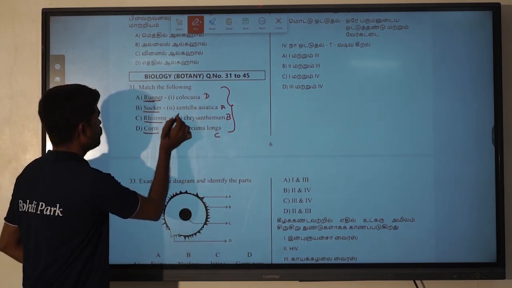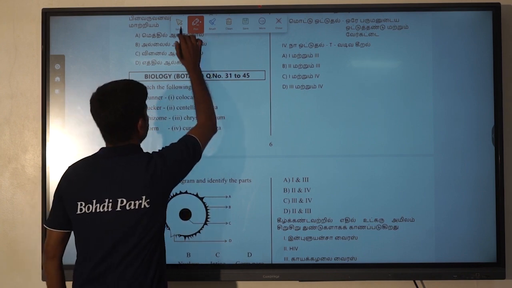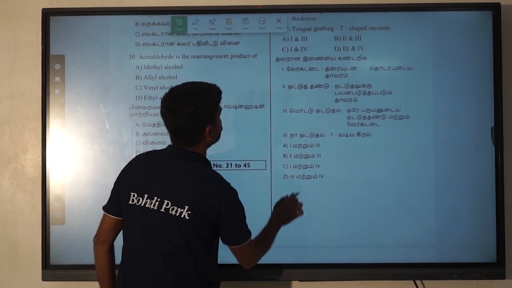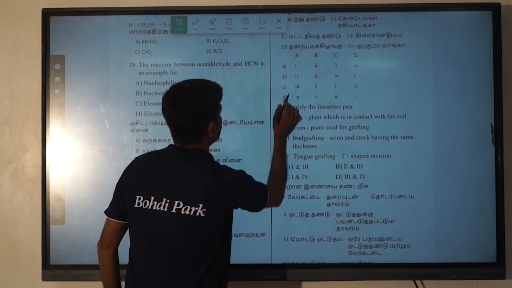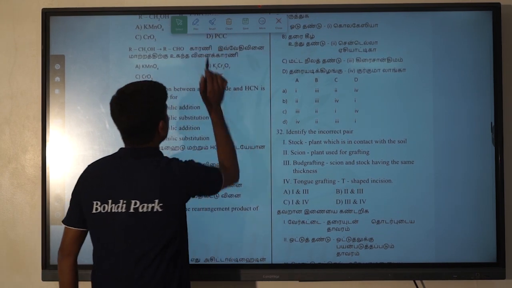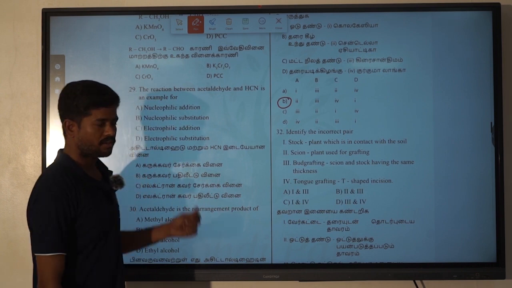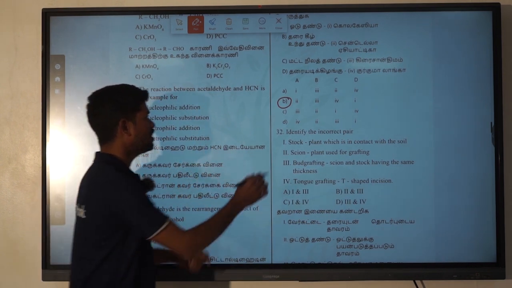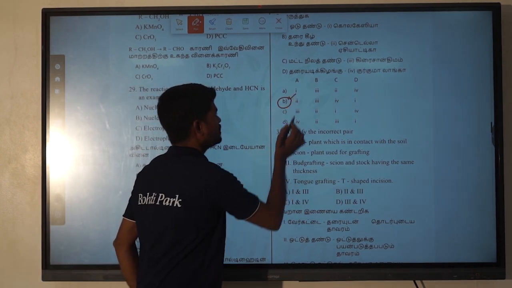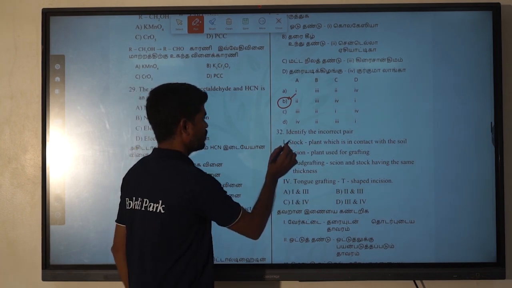The first one needs the second option. The second option is present here, B. So the correct answer is B. For the 31st question, we got that B is the correct answer.